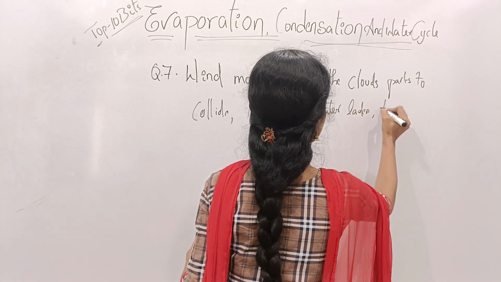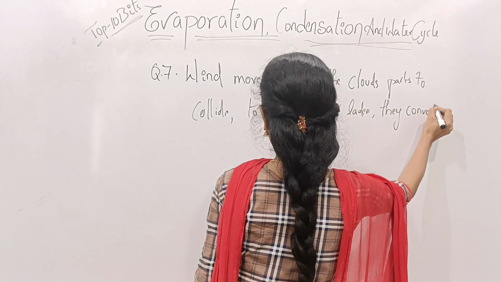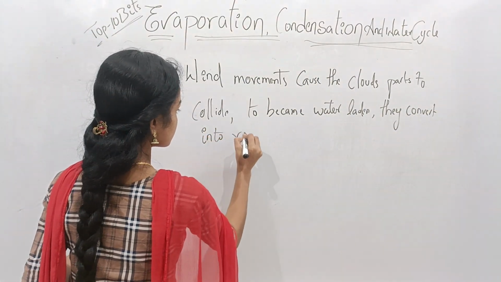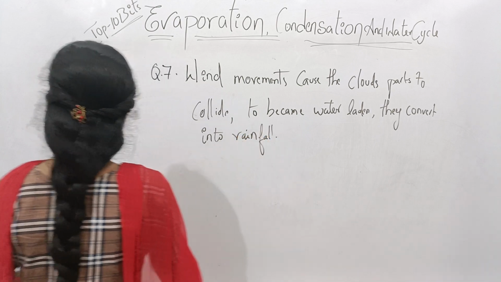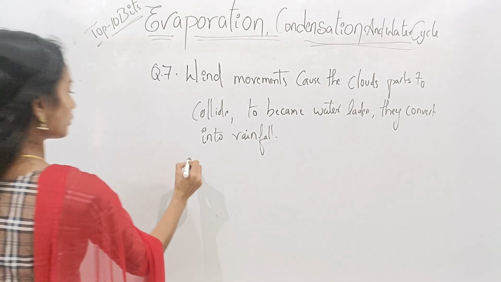They converted into rainfall. Here given options are option A is evaporation,